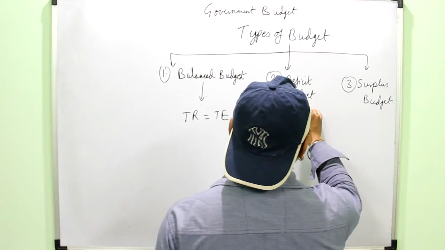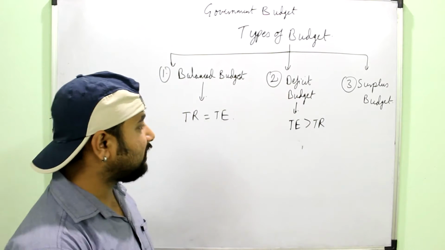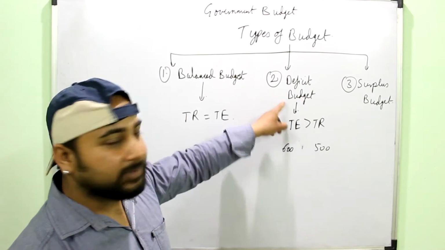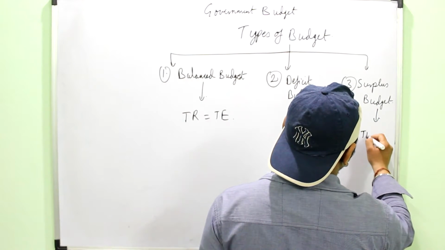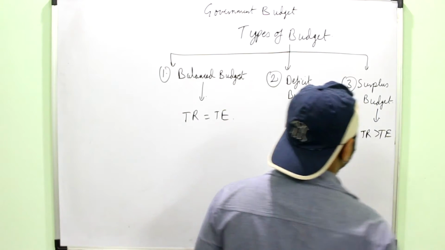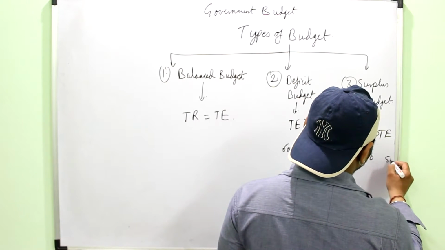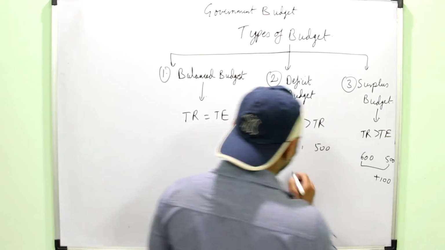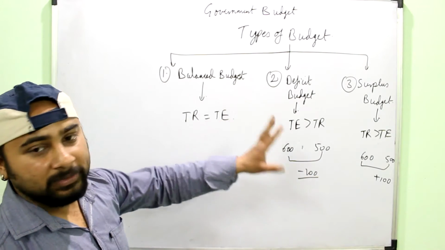Second type of budget is deficit budget, where total expenditure is more than the total receipt. Say the government has received 500 crores and it has spent 600 crores. That type of budget is a deficit budget. There is shortage. Surplus budget is when the total revenue is more than the total expenditure. Say the government has earned 600 and has spent 500. So here the government will have an overall balance of gain of 100, and here the overall balance will be a shortage of rupees 100 crores, right? So these are the three types of budget.